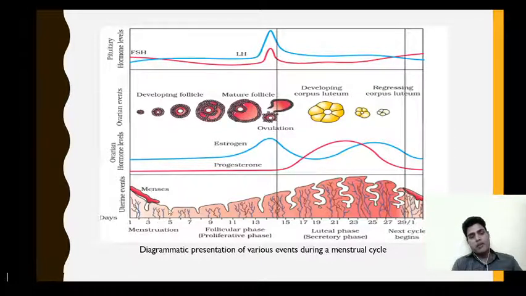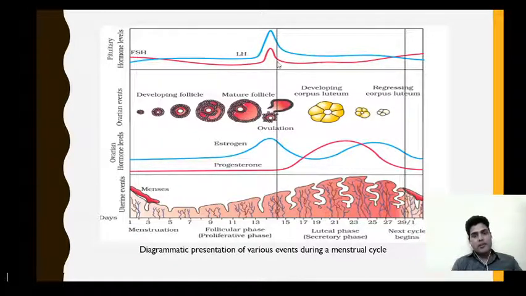So here the shedding occurs, and then next is the follicular phase. This is the phase from 7 to 14 days, in which follicle division occurs. The follicle cells become fully mature and get converted into Graafian follicles.